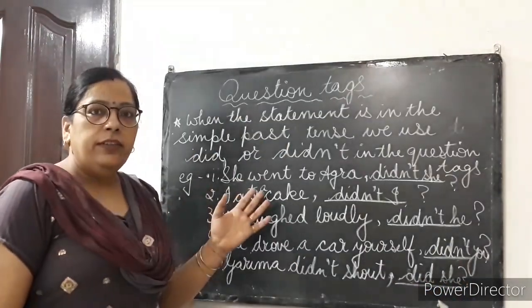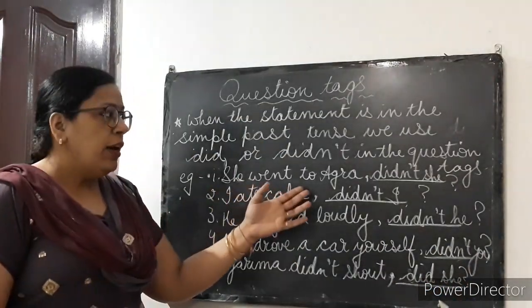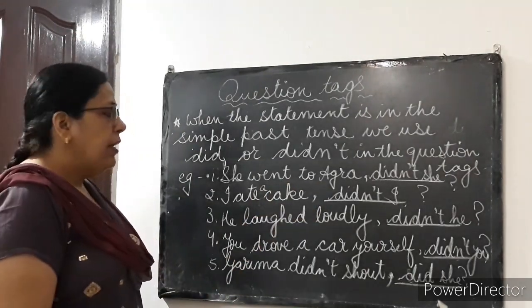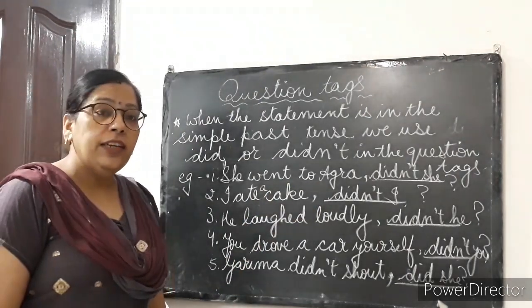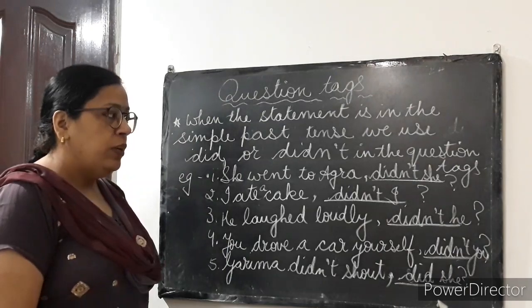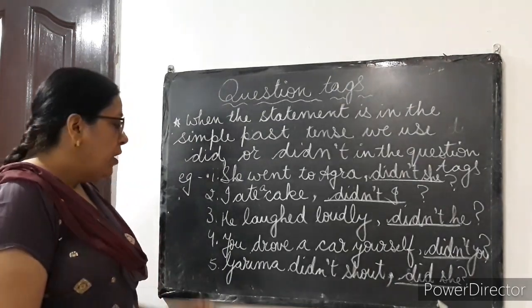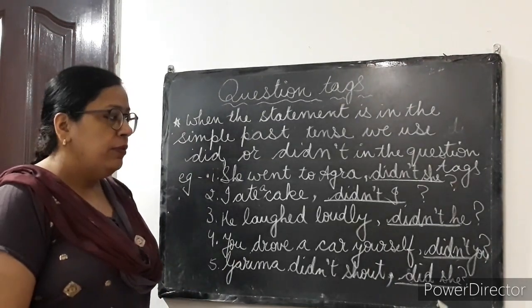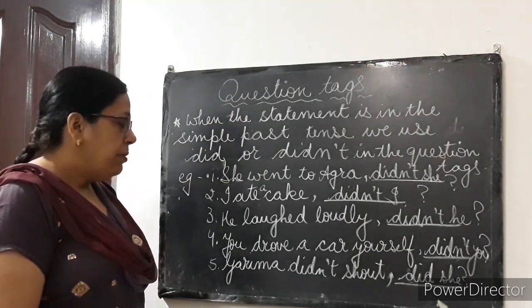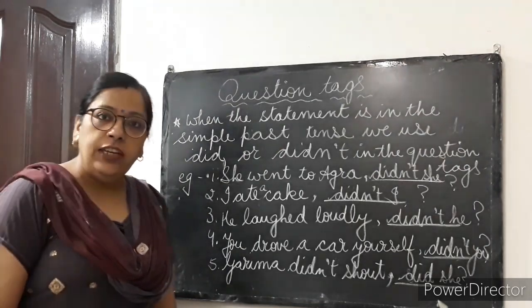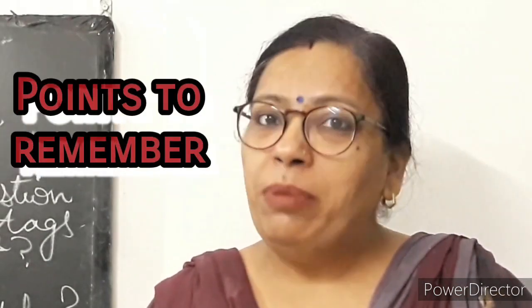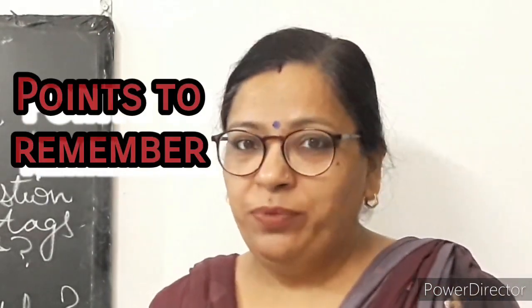So now let's revise again. She went to Agra. Didn't she? I ate a cake. Didn't I? He laughed loudly. Didn't he? You drove a car yourself. Didn't you? Garima didn't shout. Did she? Now I am going to tell you some points to remember. Now let's have a look.